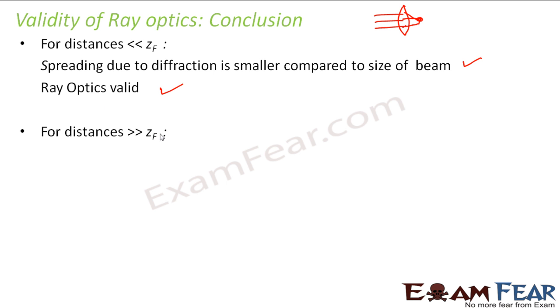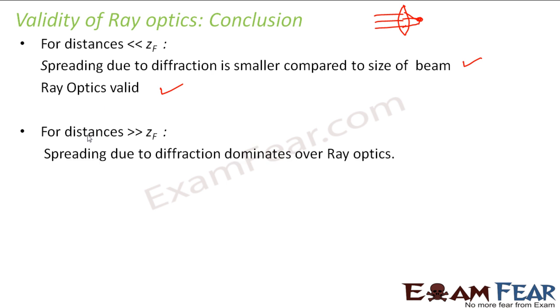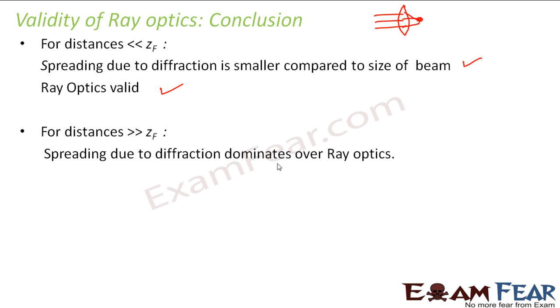But for distances much greater than the Fresnel distance, ray optics is not valid, and the spreading due to diffraction dominates. That means in that case wave optics is valid. So for distances greater than Fresnel distance, wave optics, and for distances lesser than Fresnel distance, ray optics. And what is Fresnel distance? It determines the distance at which the spread due to diffraction becomes comparable to the size of the aperture. When the spread due to diffraction is more, wave optics. When the spread due to diffraction is less, ray optics. It is very simple to remember.